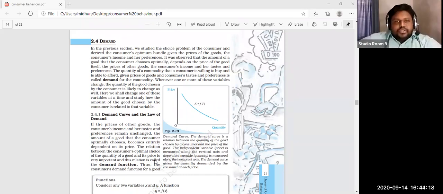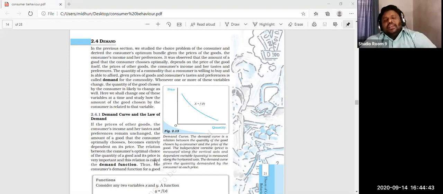Demand: in the previous section we studied the choice problem of the consumer and derived the consumer's optimum bundle given the price of the goods, the consumer's income and her preferences. It was observed that the amount of the good that the consumer chooses optimally depends on the price of the good itself and the prices of other goods.